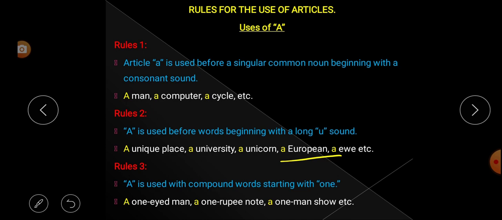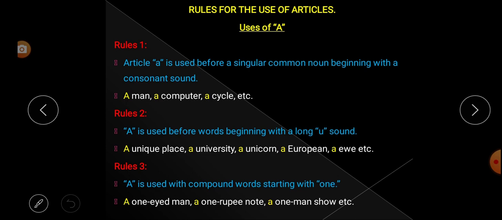How? A European. Euro, U. It also has a long U sound. So that's why it says that article a is used before the words beginning with a long U sound. So whenever we find a word beginning with a long U sound, there we have to use article a. Though it may be a vowel like a, e, i, o, u, when it produces a long U sound, there we have to use article a.